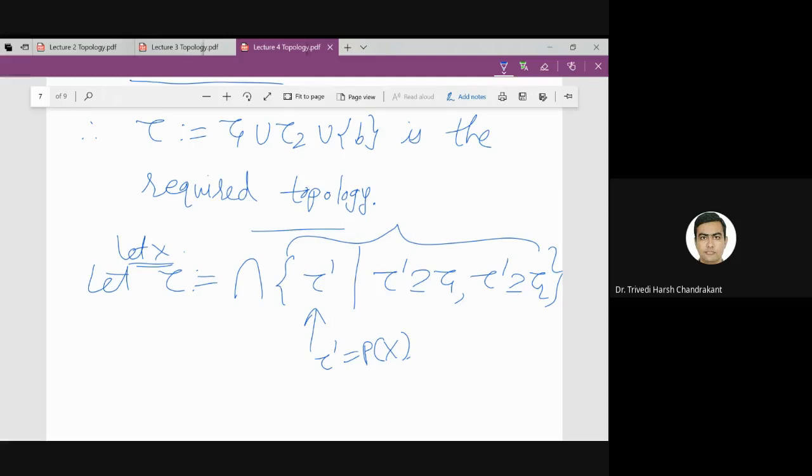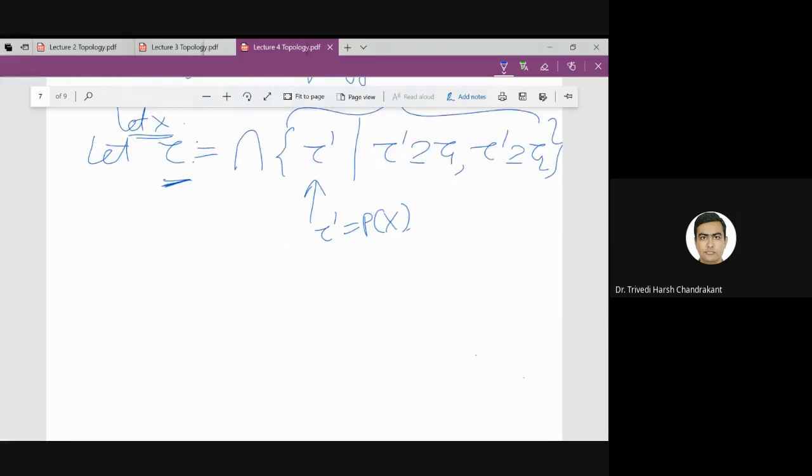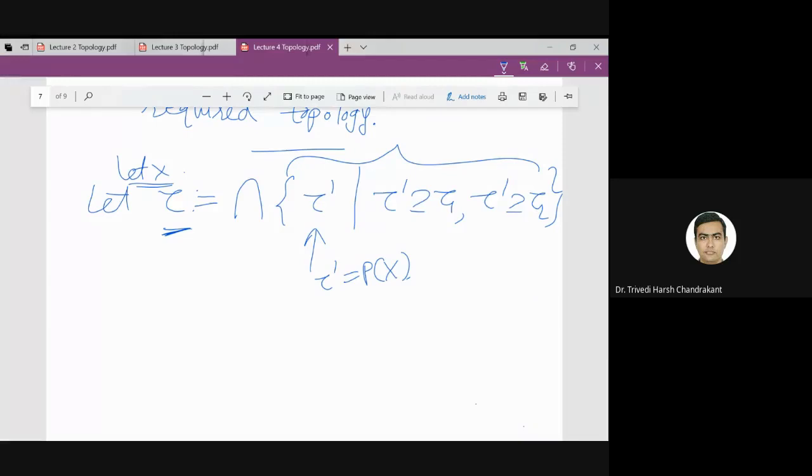So that means this collection is a non-empty collection. And once we have a non-empty collection, we can find the intersection of that. So that means this tau is well defined. And then we can check all the properties. For example, does phi belong to tau?